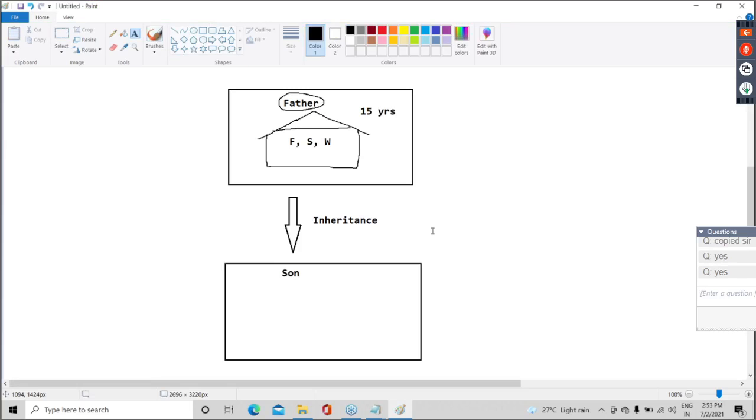Okay. Now, guys, after this inheritance, one obvious thing, property goes to the son. But can I say now it is 17 years old? Yes or no? It is a 17 years old property.